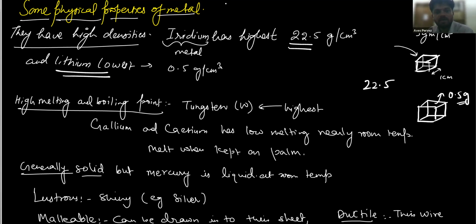Now moving towards the next one, high melting and boiling points. Generally, metals have very high melting and boiling points. The highest is that of tungsten. The symbol of tungsten is W, like we have Na for sodium and C for carbon. The same for tungsten, we have W, and it has the highest melting and boiling points. Can you give me an example where tungsten is being used?